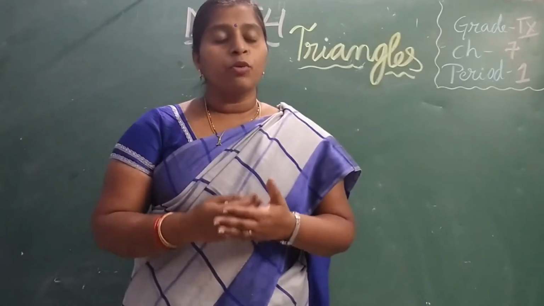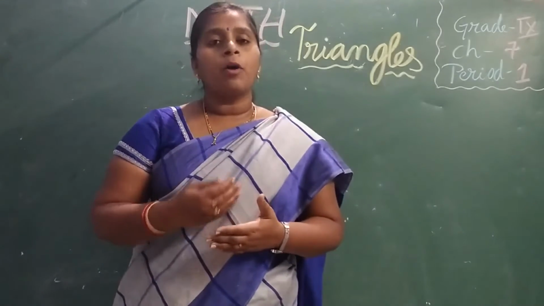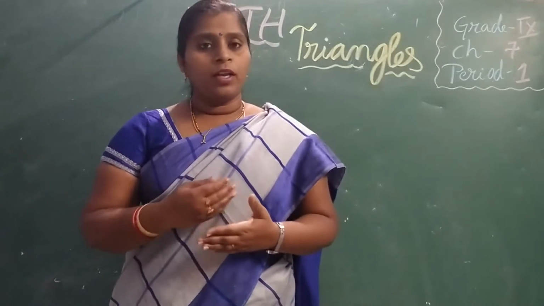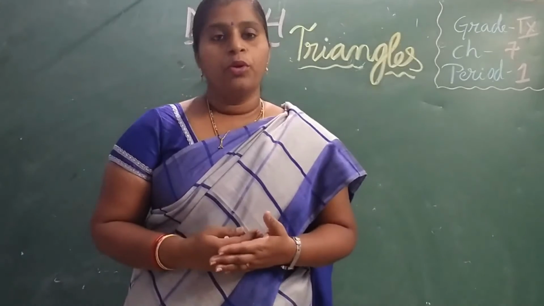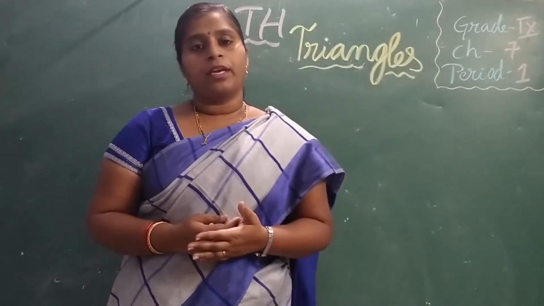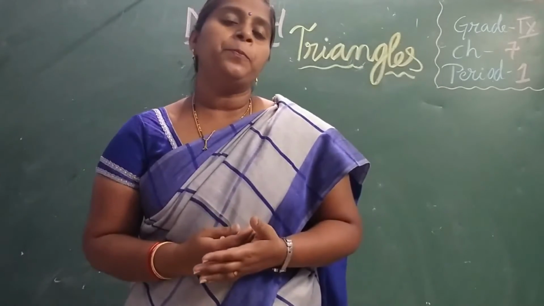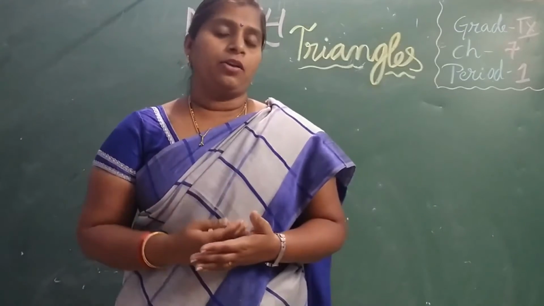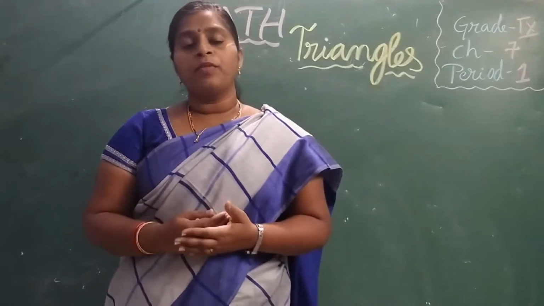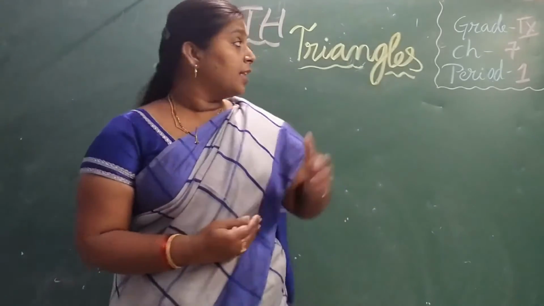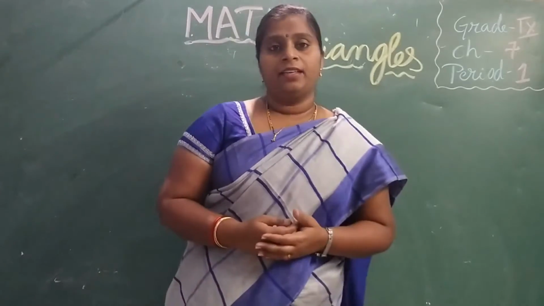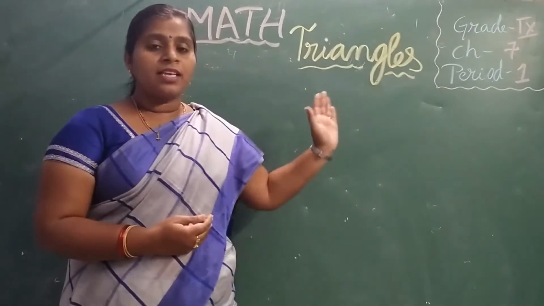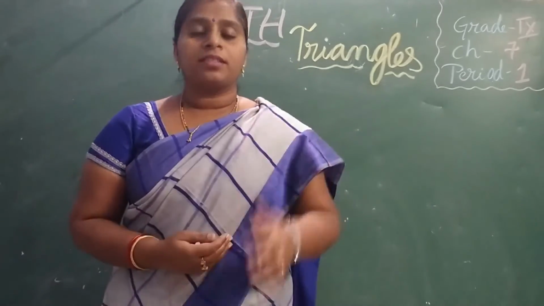To form a polygon, how many line segments do we minimum need? To form a closed figure, can you do it with one line segment? No. With two? No, we cannot. So we need a minimum of 3 line segments to form a polygon. That is our topic. The polygon formed with 3 line segments is nothing but a triangle. Tri means 3, angles means angles. The figure which has 3 angles is a triangle.